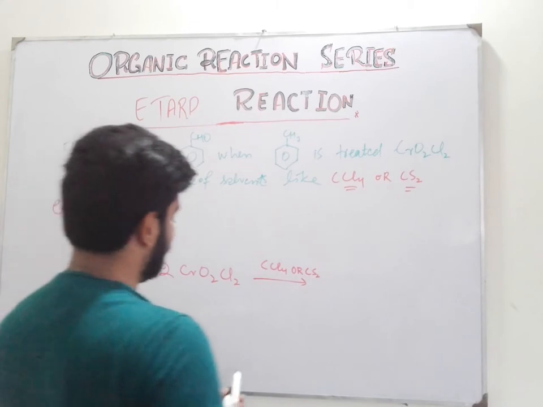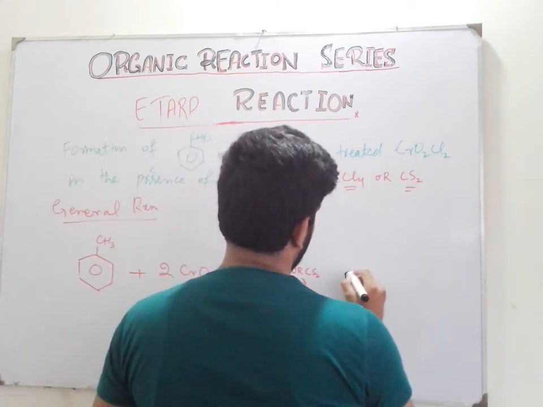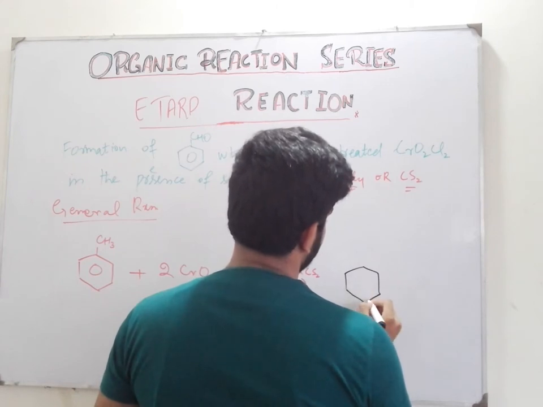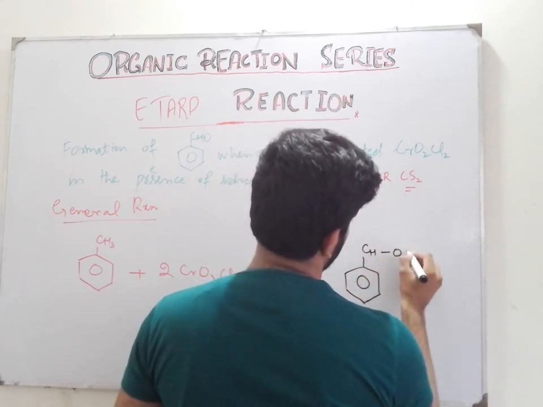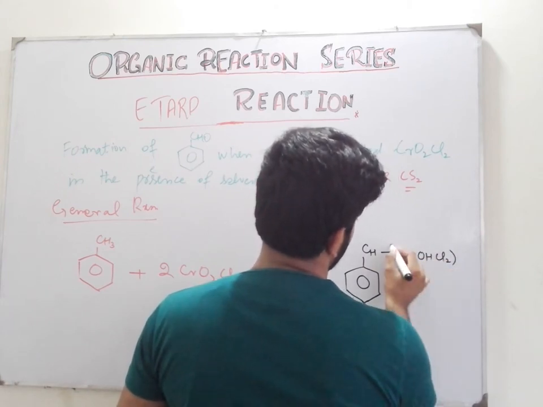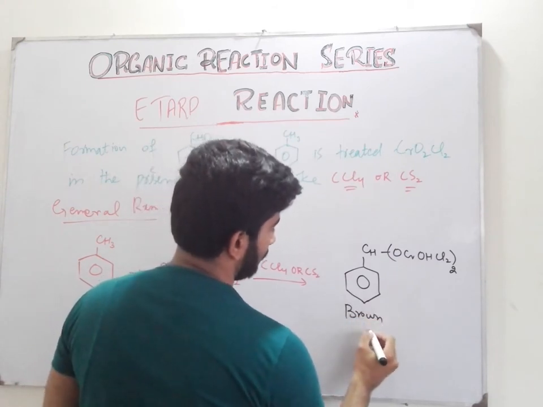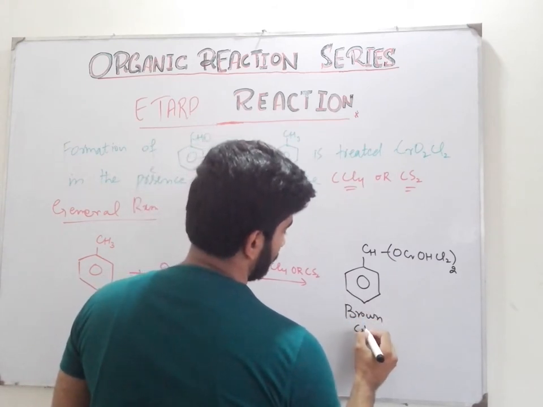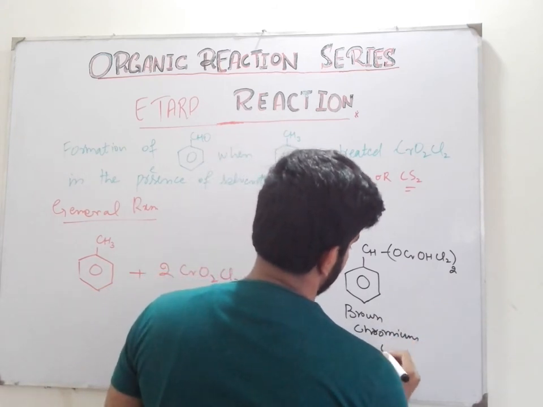Then there is formation of a brown chromium complex.